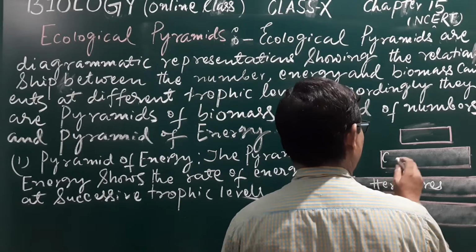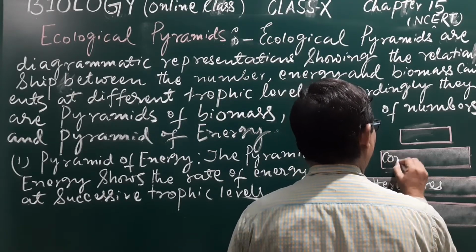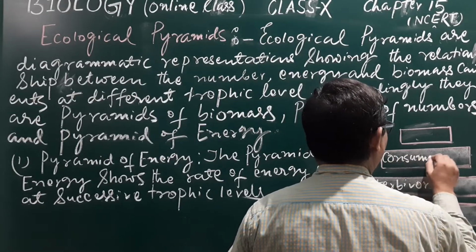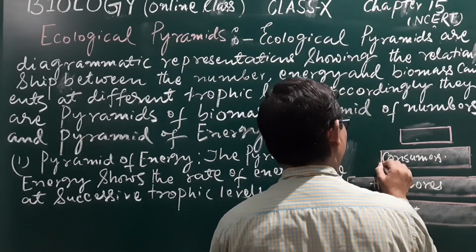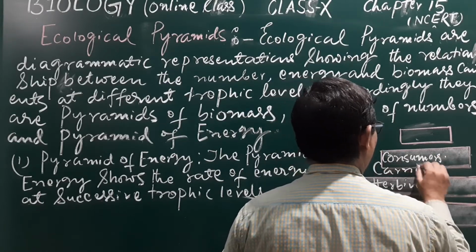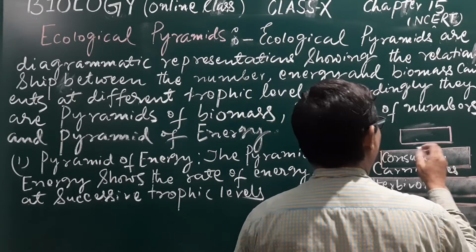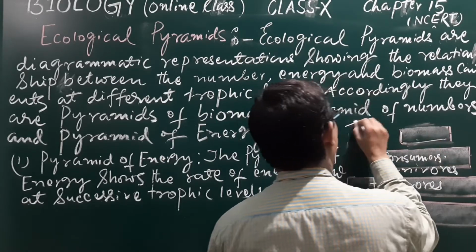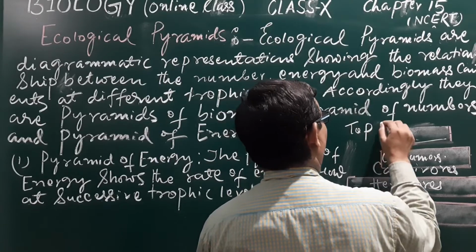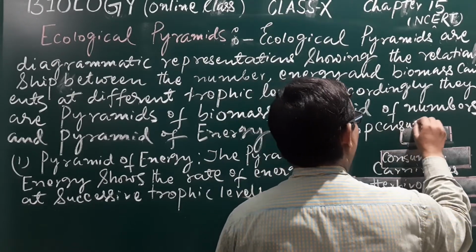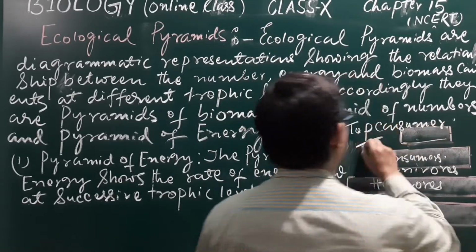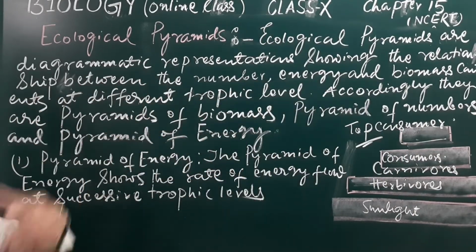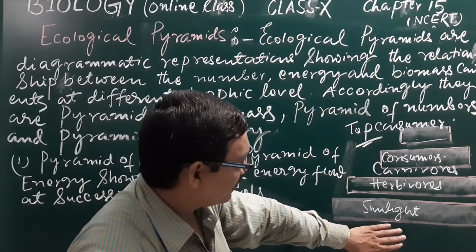This is the first order consumers, that is the carnivores. And you may also indicate the top consumer, which may also be carnivorous.